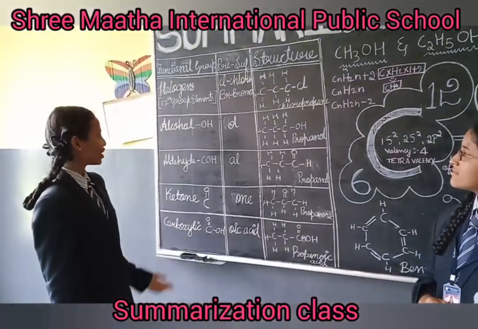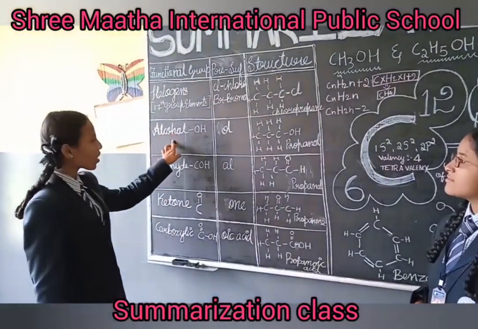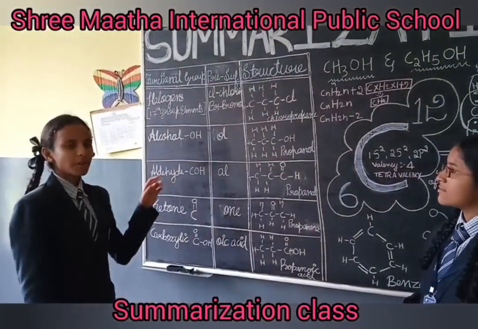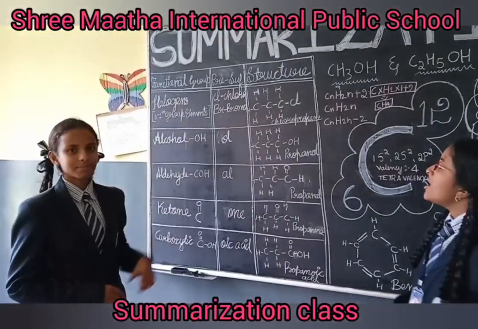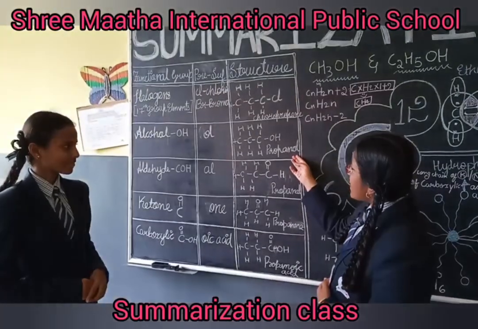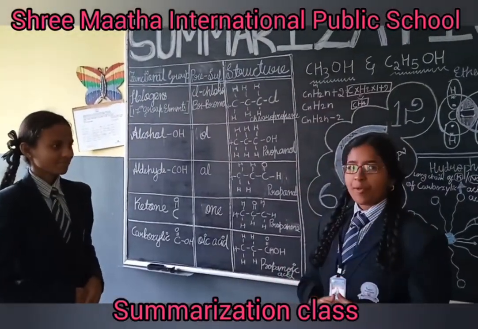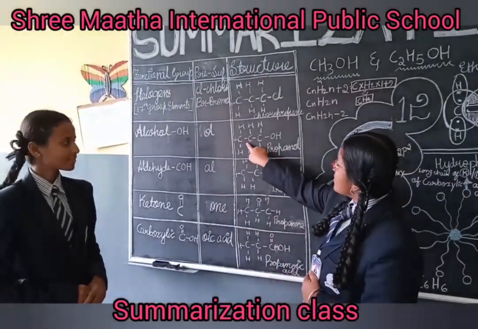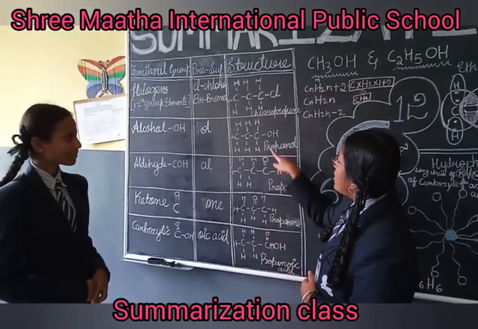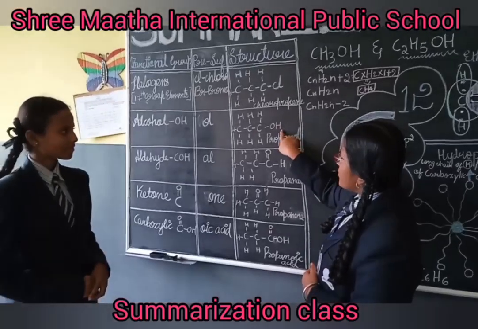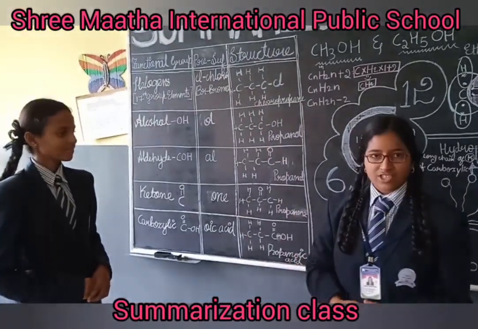The next functional group is alcohol. The symbol of alcohol is OH. Here the prefix will be the name of the hydrocarbon and the suffix is OL. Now let us know an example for alcohol, that is propanol. Prop means 3 carbon atoms and ol means it belongs to the group of alcohol, so it ends with OH, and satisfy those with hydrogen.